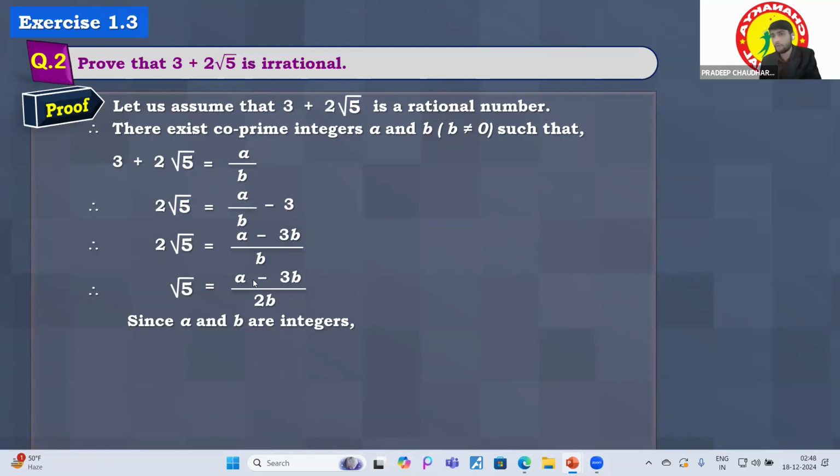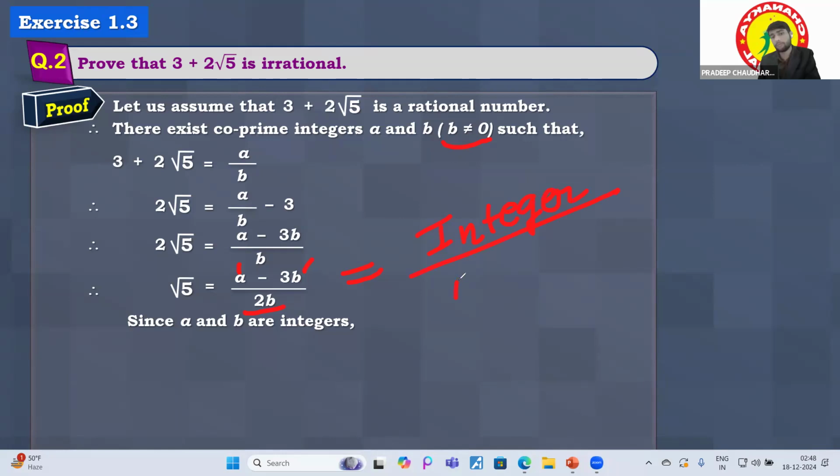So this expression is of integers: integer upon a non-zero integer. 2b is a non-zero integer basically, and a and b are also integers. Because b is not equal to 0, 2b is a non-zero integer. So it is an integer upon a non-zero integer. Remember the first slide.